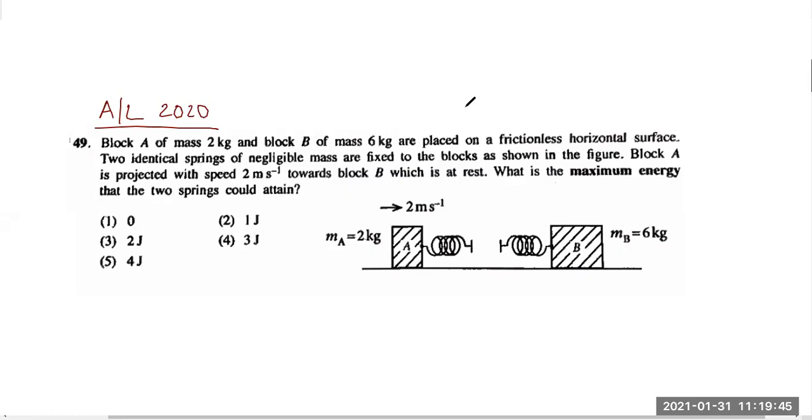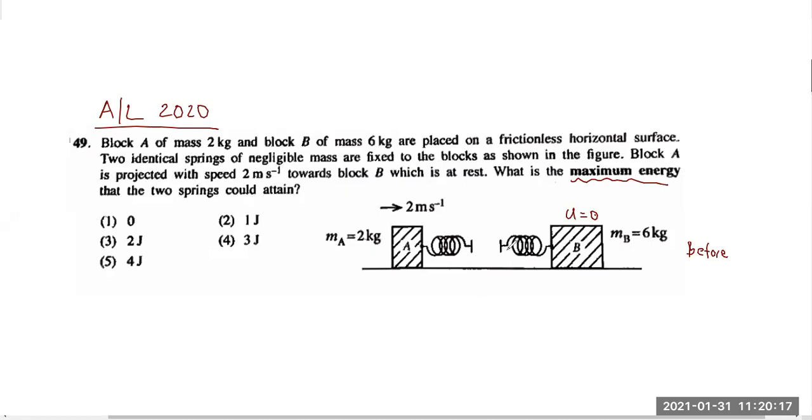Scan from student's paper. Block A of mass 2 kg and block B of mass 6 kg are placed on a frictionless horizontal surface. Two identical springs of negligible mass are fixed to the block as shown in the figure. Block A is projected with a speed of 2 meters per second towards block B, which is at rest. So block B is initially at rest. This is just before the collision. What is the maximum energy that the two springs could attain?